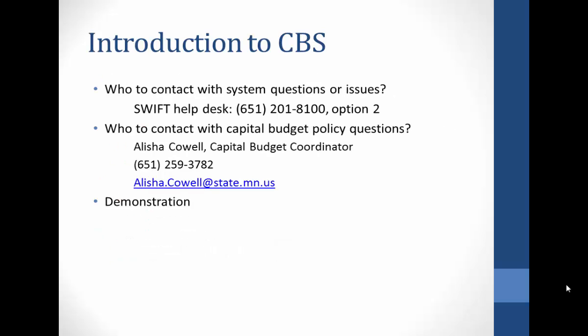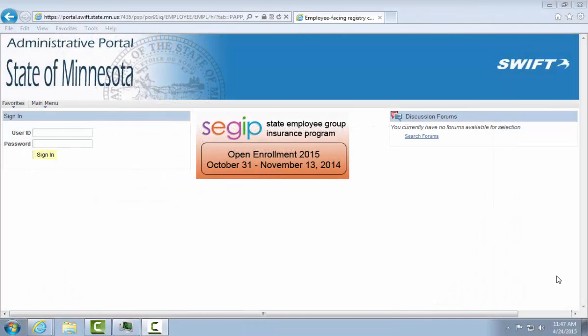Any system questions or issues should be directed to the Swift Help Desk at 651-201-8100, option number 2. If you have any capital budget policy questions, contact Alicia Cowell, the Capital Budget Coordinator, at 651-259-3782, or you can send her an email at alicia.cowell@state.mn.us. We will now demonstrate how to submit a request in the capital budget system.